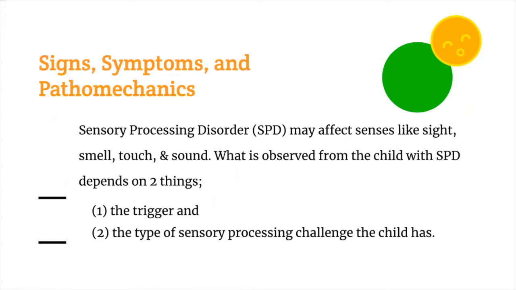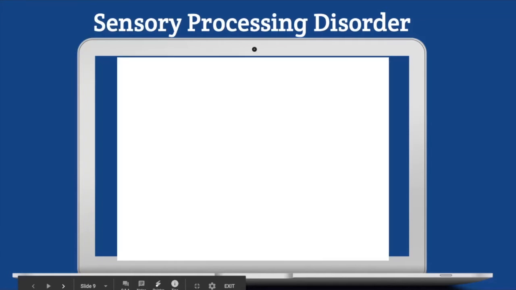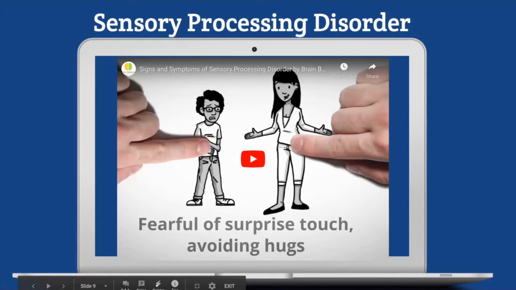And you have to consider two things: the trigger and, of course, the type of sensory processing challenge the child has, because it varies, like what the trigger is, and it also varies if you're more sensitive to sight or maybe sound. So let's watch this video.